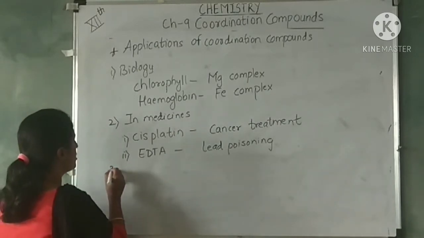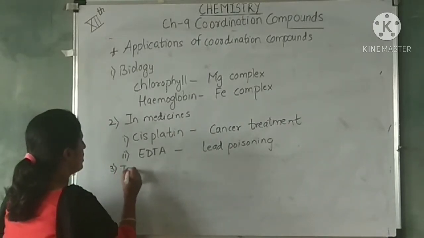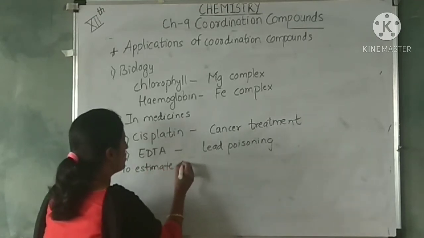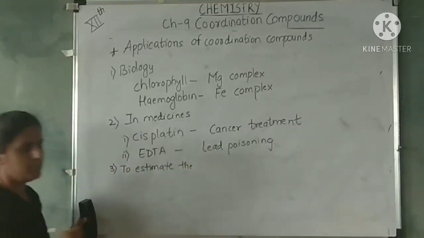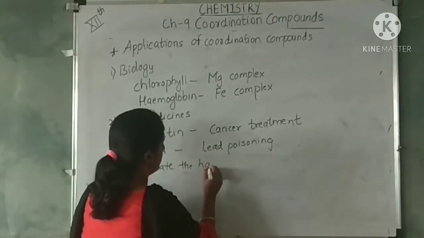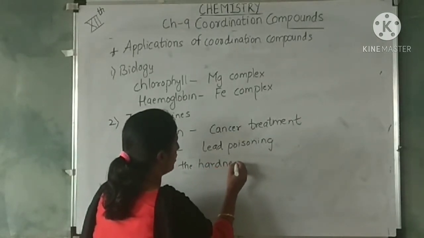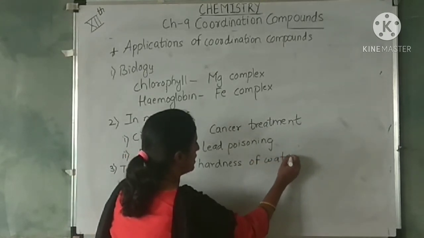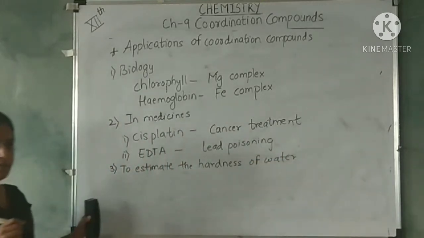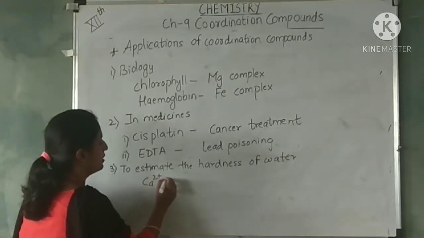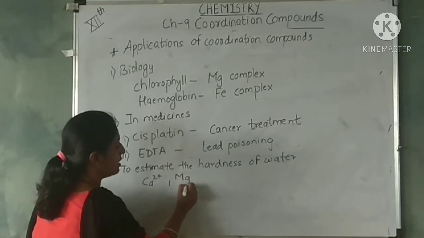Third application is to estimate the hardness of water. Now we say water is hard. Why is water hard? Sometimes because it contains calcium and magnesium ions.